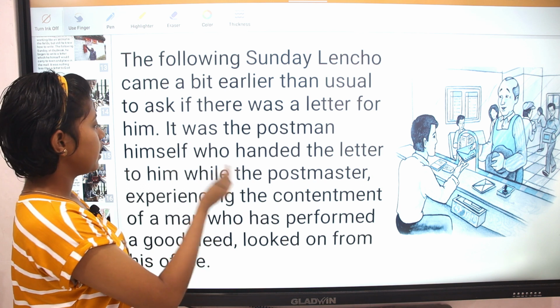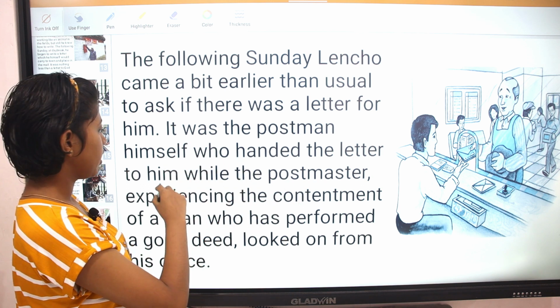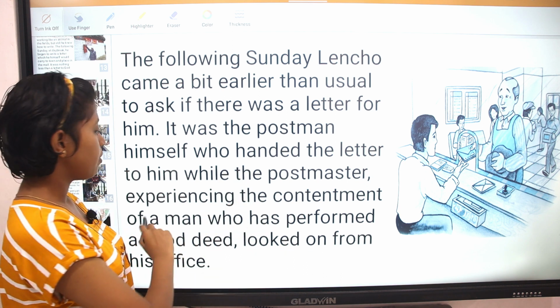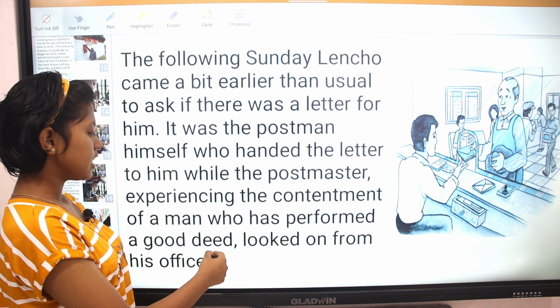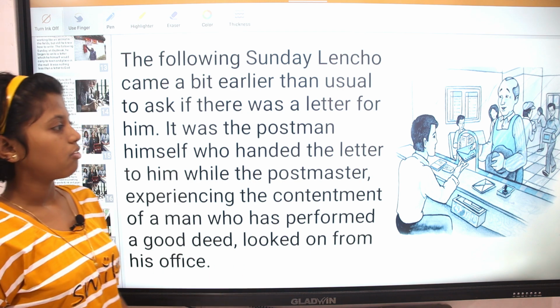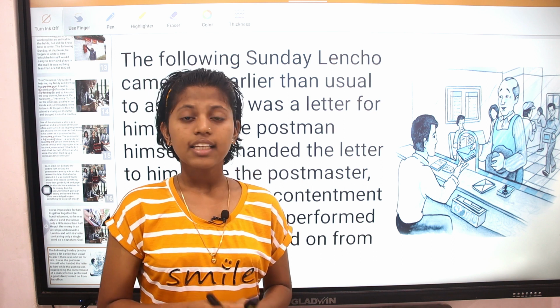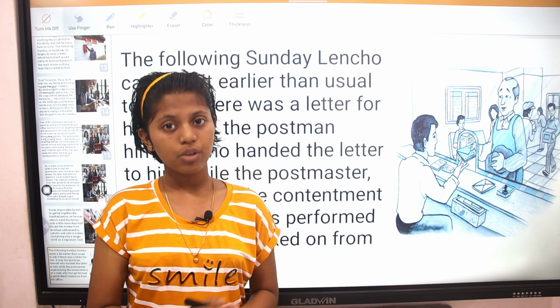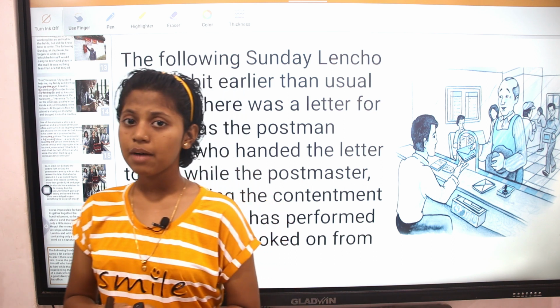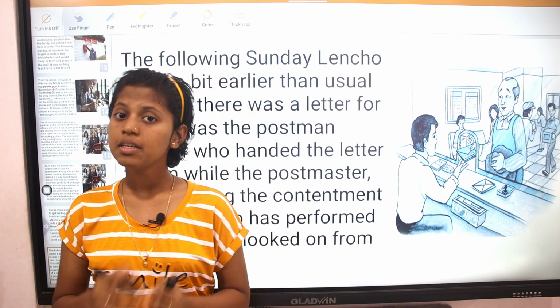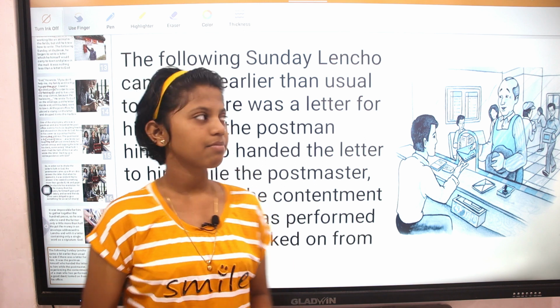It was the postman himself who handed the letter to him, while the postmaster, experiencing a contentment of a man who has performed a good deed, looked from his office. The postman who first saw Lencho's letter to God, he himself gave the envelope with money to Lencho, and the postmaster who performed a good deed was looking at Lencho from his office with a satisfied face.